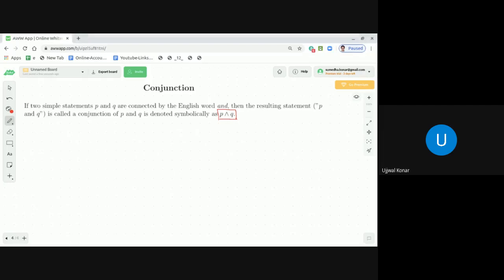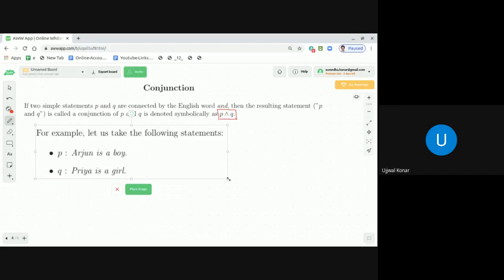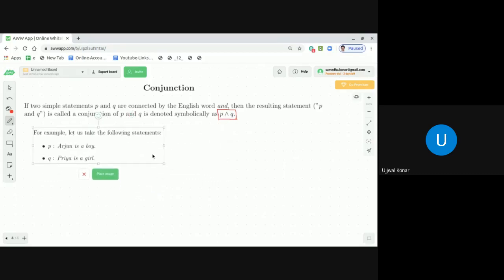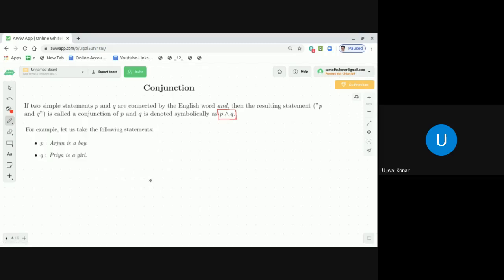Let us take these two statements, and symbolically we represent them as P and Q. P represents Arjun is a boy, and Q represents Priya is a girl. Now, the conjunction of the statements P and Q is denoted by P and Q, using the symbolic notation of "and". And the corresponding statement will be, dear students: Arjun is a boy and Priya is a girl.